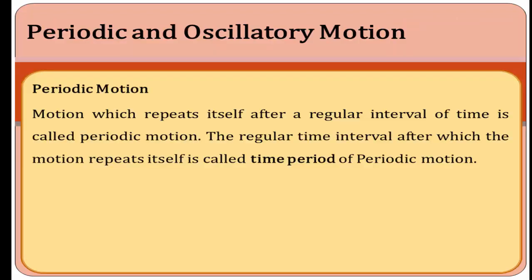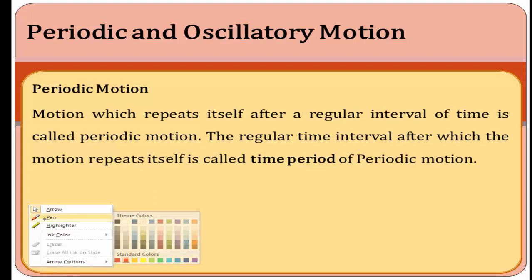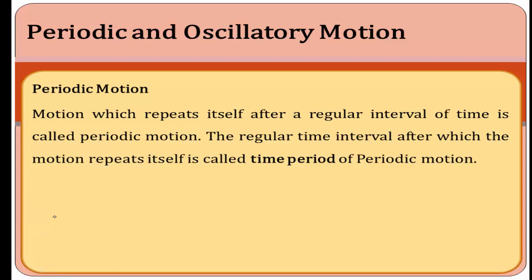The first concept of this topic is periodic motion and oscillatory motion. Periodic motion means object moving in the same path again and again at regular intervals of time. For example, suppose I consider Earth rotates on its own axis in the same path again and again at regular intervals of time. That is called periodic motion, or it is also defined as motion which repeats itself after a regular interval of time is called periodic motion.